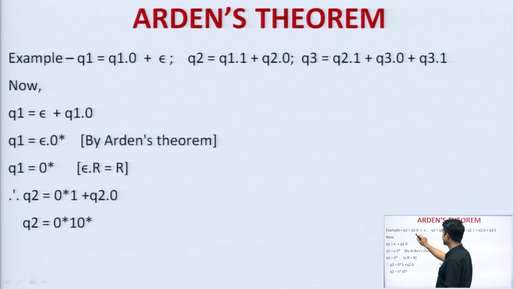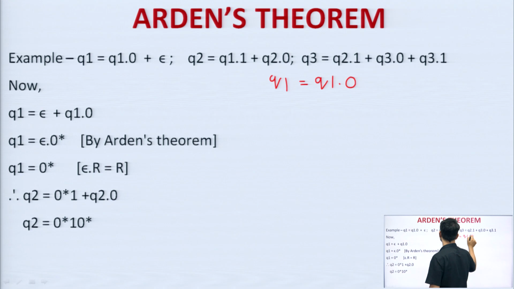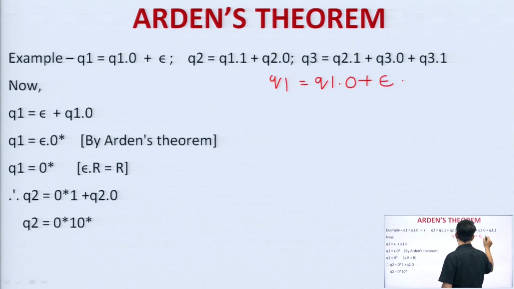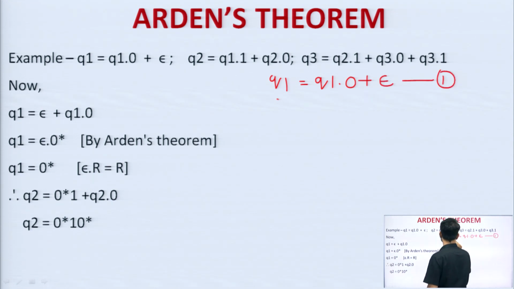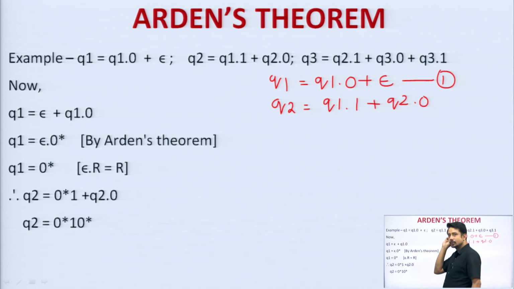In this example, it says Q1 is equal to Q1 dot 0 plus epsilon. So this is equation number 1, and next it says Q2 is equal to Q1 dot 1 plus Q2 dot 0. Now, you might be thinking what dot 1 and dot 0 mean. I will deal with this with an example so that it is clear to you all. Now I will try to substitute Q1 over here such that I can get Q2 on the left hand side and Q2 on the right hand side. So how to do that?